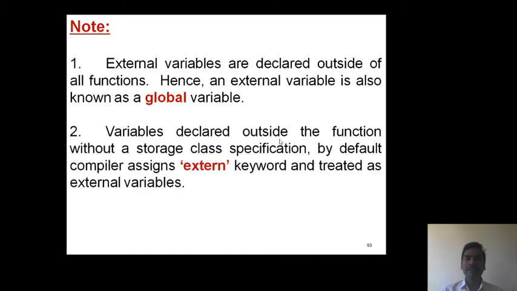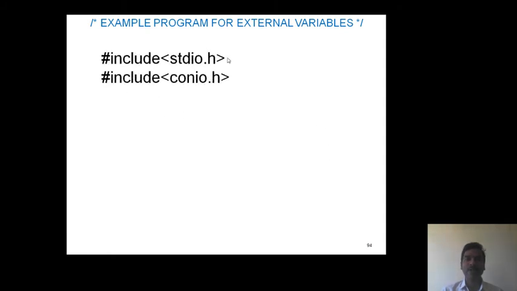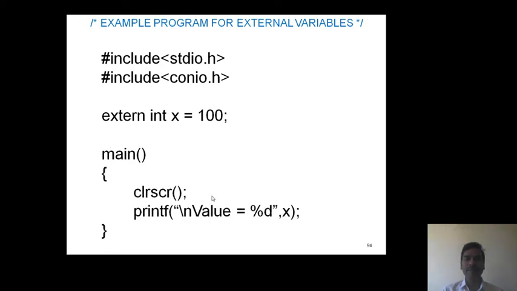When variables are defined outside the function without any access specifier, by default the compiler assigns the extern keyword and the variables are treated as external variables. Example program. First header files stdio.h and conio.h. Now we define an external variable as extern int x equivalent to 100. The main program. Now within main function we are printing x value. So this is an external variable.